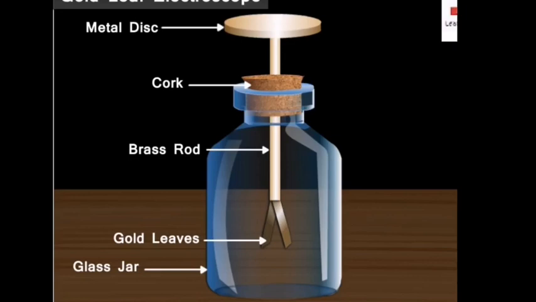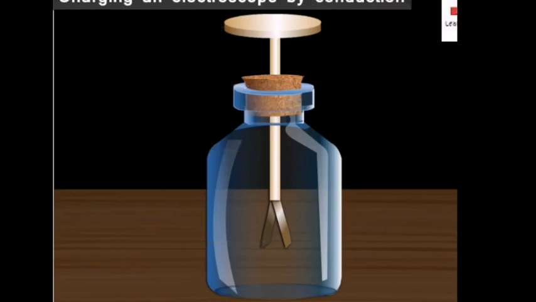The top of a brass rod has a horizontal brass rod or a brass disc. Two gold leaves are suspended from the brass rod inside the jar. Working of an electroscope. When the brass disc of an electroscope is touched by a charged object, electric charge gets transferred to the gold leaf through the rod. This results in gold leaves moving away from each other. This happens because both the leaves have similar charge.